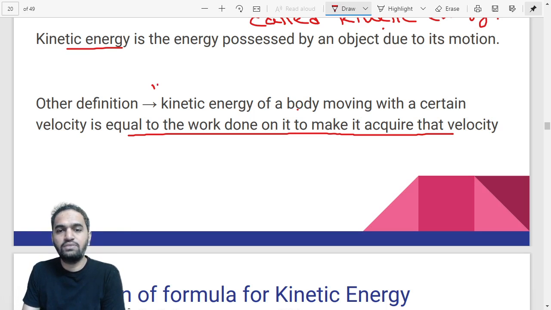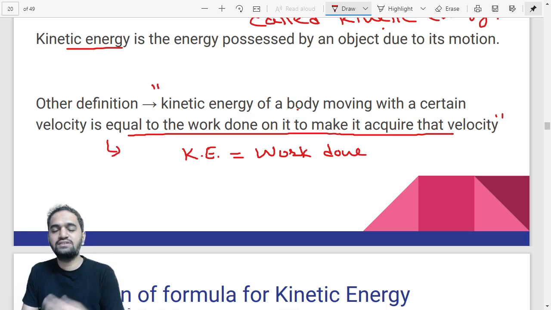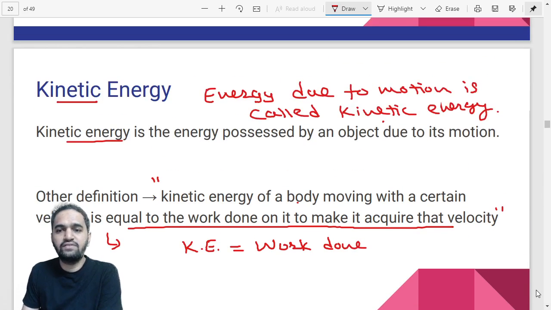This is somewhat complicated, but in shorter form, if I want to represent this in mathematical terms, they want to say that kinetic energy is equal to the work done to acquire that particular velocity. That is a definition you can use, but I would suggest using the upper definition, that energy due to motion is called kinetic energy, because it is so small, simple and easy to remember.